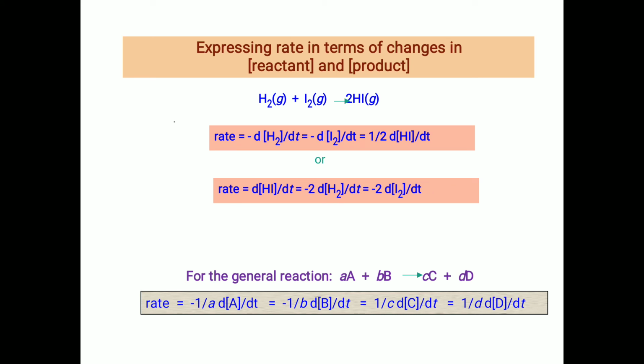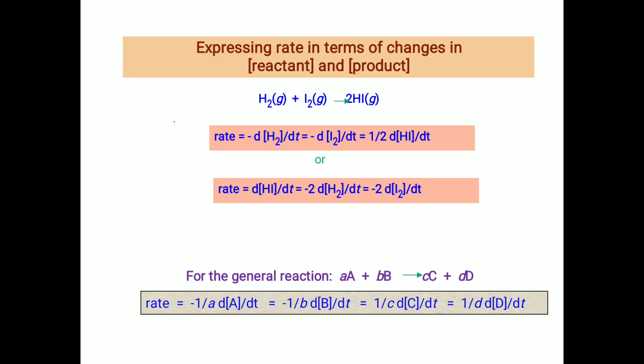If you want to express the rate in terms of changes in concentration of reactant and product, consider this reaction. Hydrogen plus iodine gives 2 times HI. All are in gaseous form, which means it is a homogeneous reaction. As we have already told, at equilibrium, the rate of reactant is totally equal to or balanced by the rate of product.